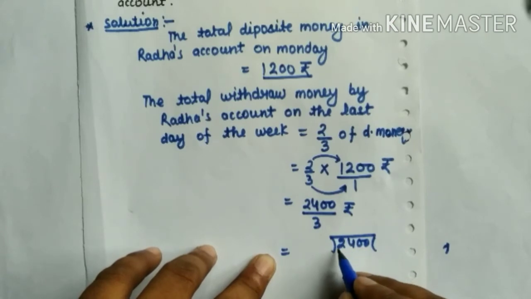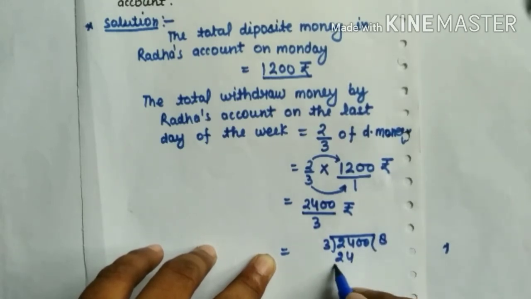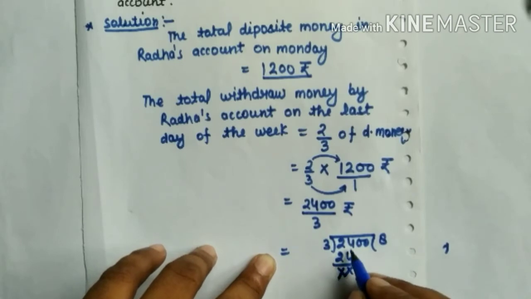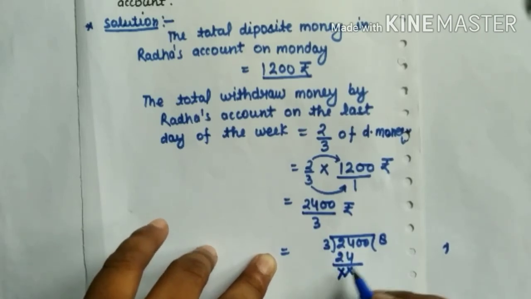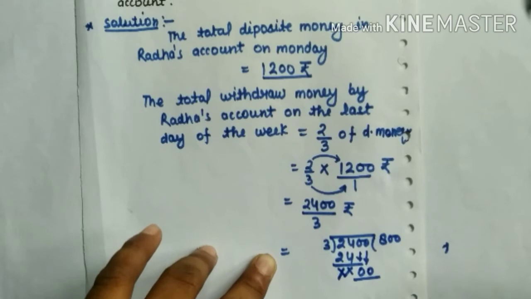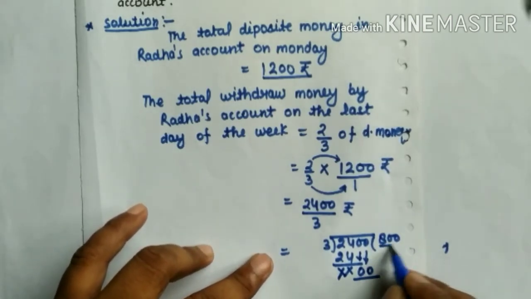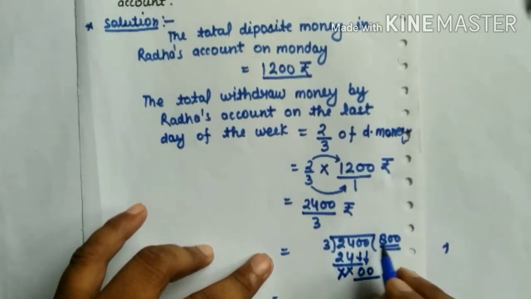Look at here carefully. 2400 divided by 3, 3 8 is 24, 4 goes to 4 is 0, 2 goes to 0, it means that they cancel out and we just take double zero here. Now we obtain 800 rupees.